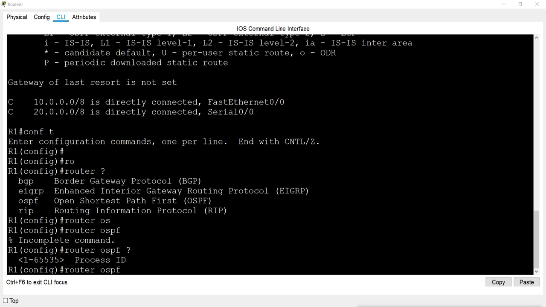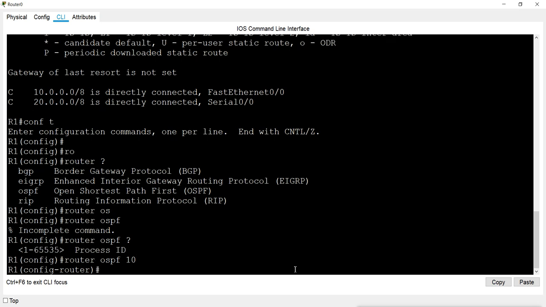So the process ID which I want to use, I can use any, and I can use any process ID on any router. So I will use this 10 here. I can use any number from 1 to 65,535. So I am using 10, and I am going to use the same process ID on all the other routers also, so that we will not get confused. And then enter. So this is a complete command. After giving the process ID we can press enter.